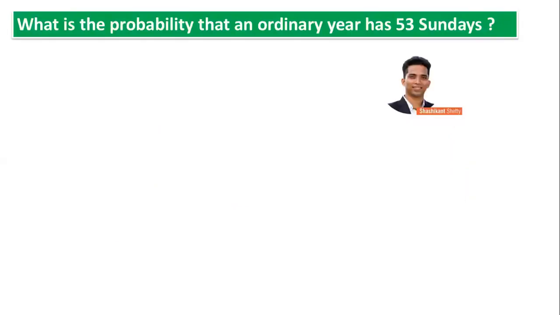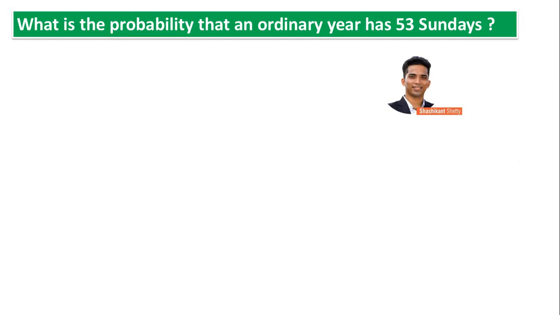So let us take the first sum. What is the probability that an ordinary year has 53 Sundays? Now students, first of all, I want you to pause the video. Try the sum. There are two challenges. One, to understand the sum. Many of you would get the answer right. The second challenge would be to present the sum. So once you've paused the video, then come back to the video to watch the solution.